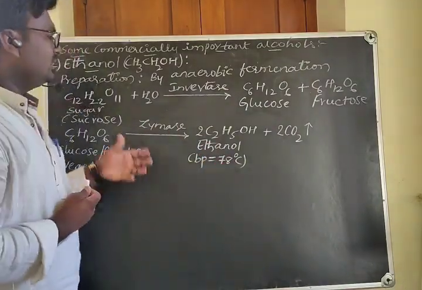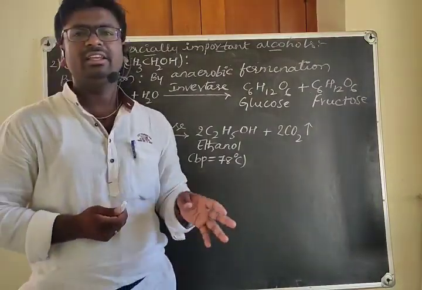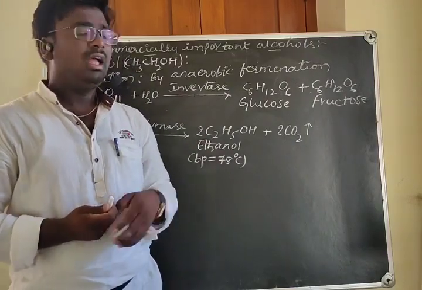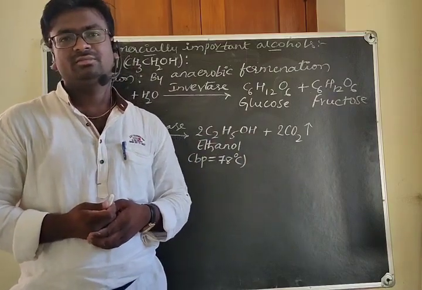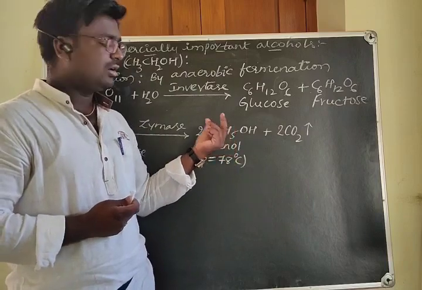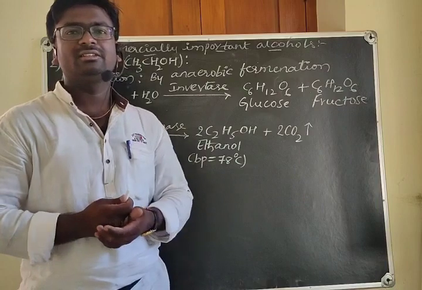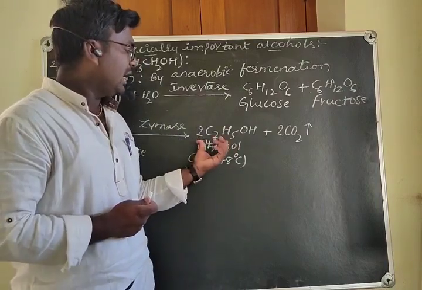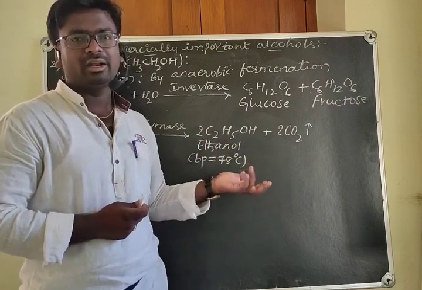Okay, and let's come to the uses of this ethanol. It is the most widely used alcohol in beverages. Okay, and it is used to manufacture sanitizers, as it kills the microorganisms. It is a very important chemical substance in our daily life also, because it acts as a microbiocidal, means it kills the microorganisms.